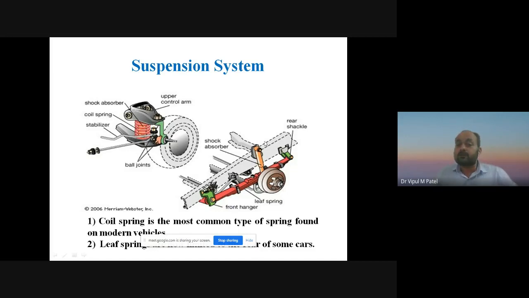And over here you can directly see the shock absorber with the wheel hub, right? So the rear shackle is also here, and the front hanger of the leaf spring is also here. So we can say that the coil spring is the most common type of spring that can be found on the